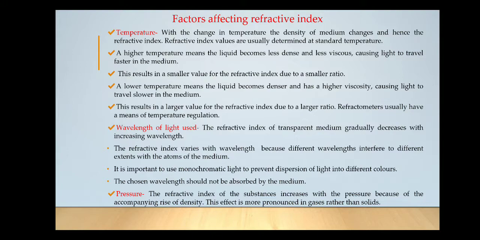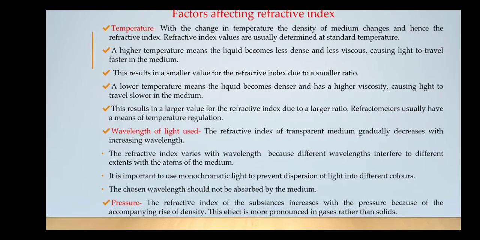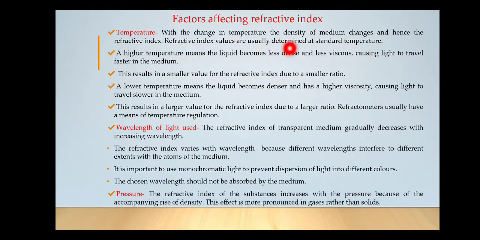The first and foremost factor is temperature. Now, students, can you tell me what happens to the density of a medium with the increase in temperature? Will it remain the same? No. So with the change in temperature, the density of the medium changes, and hence, since the refractive index depends upon the density of the medium, it will also change. Refractive index values are therefore usually determined at standard temperature.